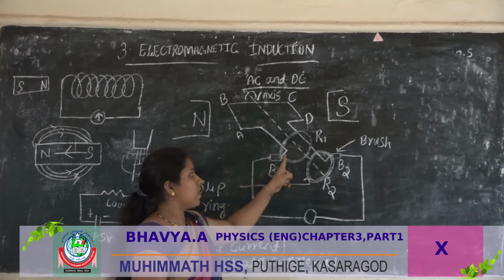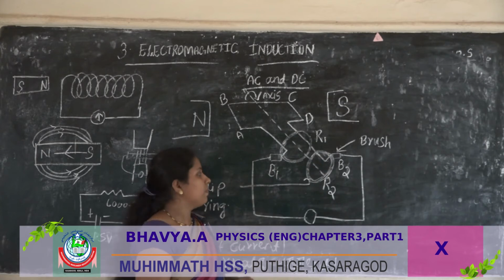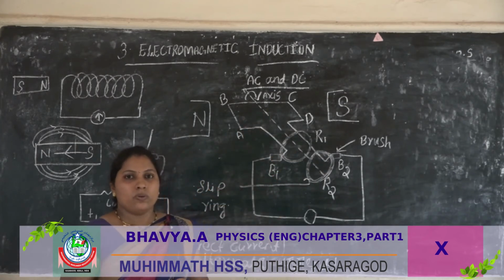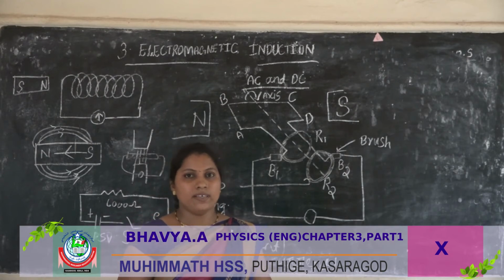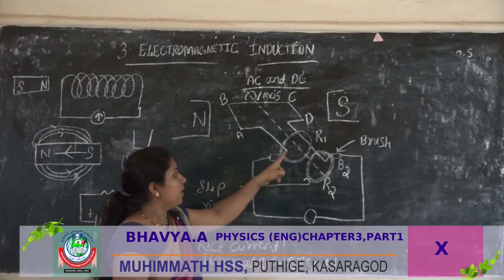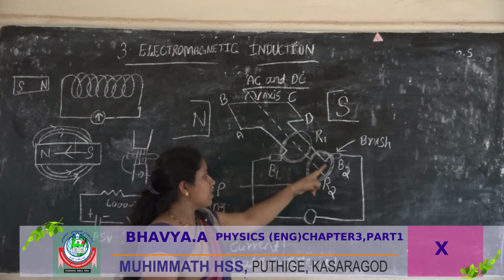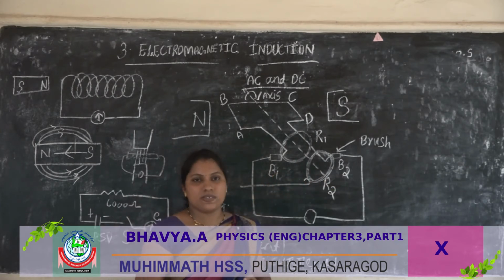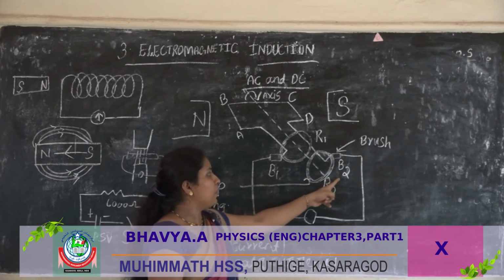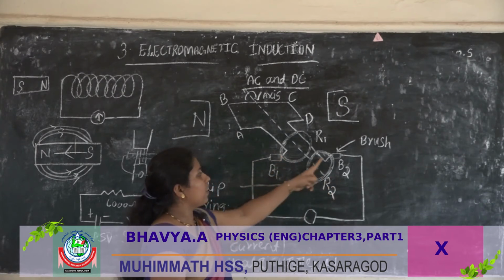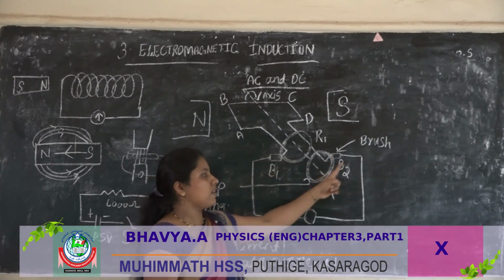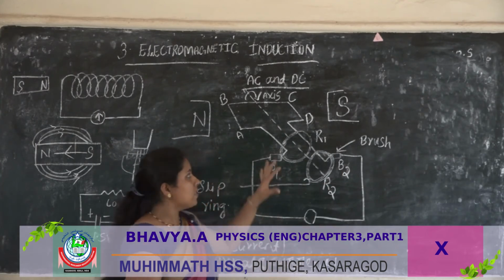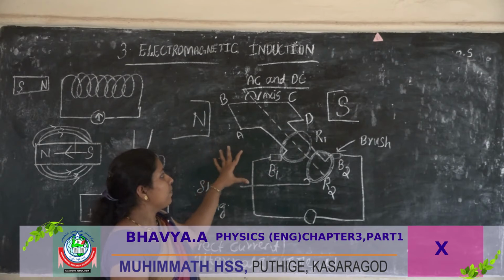The armature is a wound wire, connected with these slip rings. Then B1 and B2 brushes are connected here, which give current to the external circuit. So this is the arrangement of an AC generator.